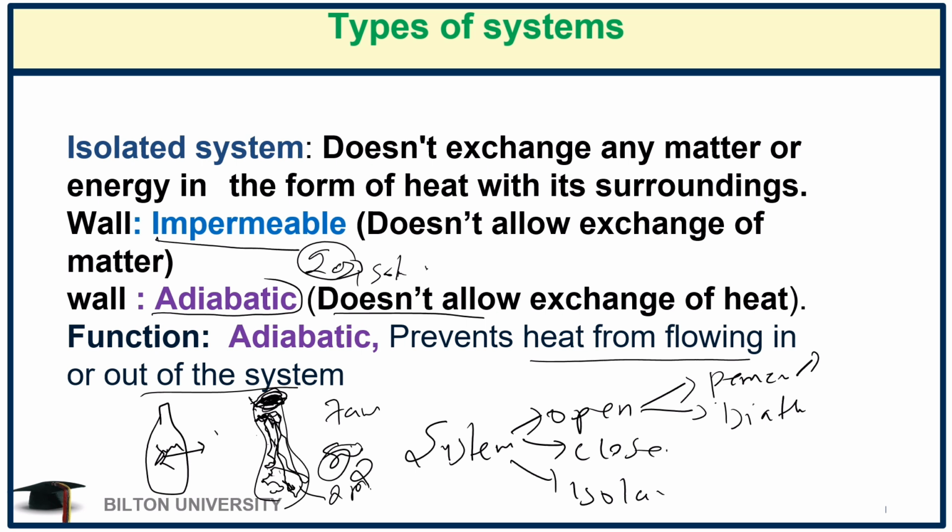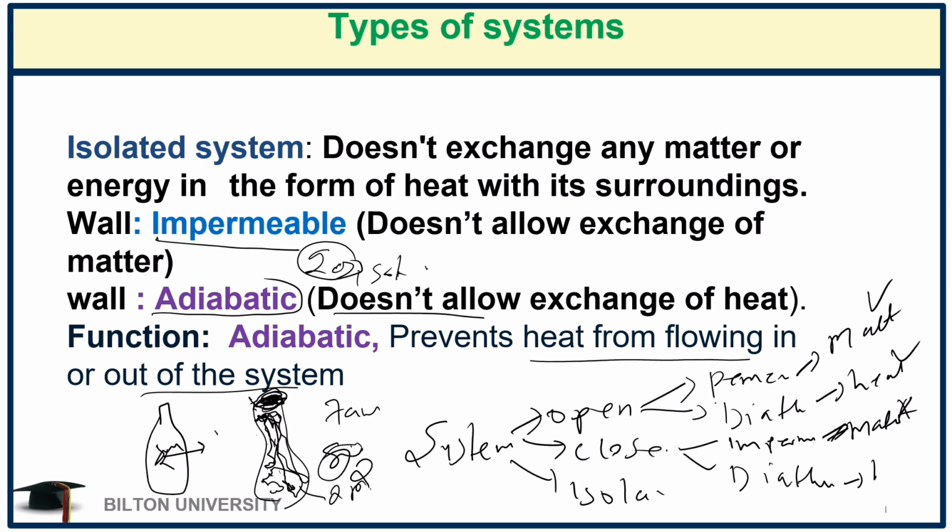Permeable means that it allows matter. Diathermal means that it allows heat or energy. When it is closed, it means that it is impermeable, meaning that matter cannot go out and in. However, it is diathermal, so in terms of heat, it's okay. It can exchange heat between the system and the surrounding.